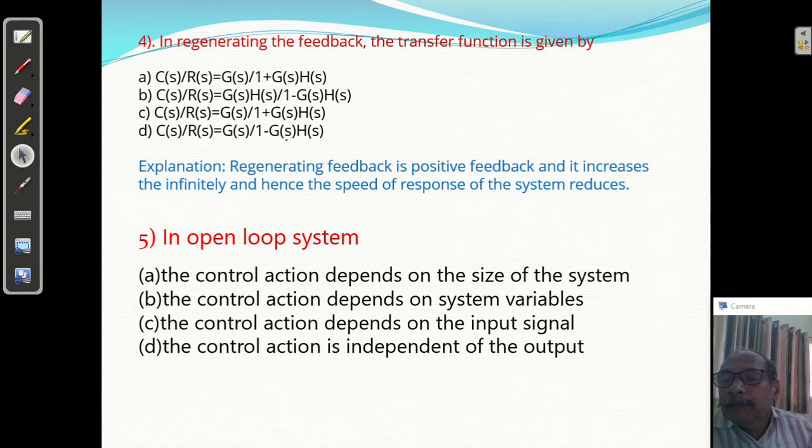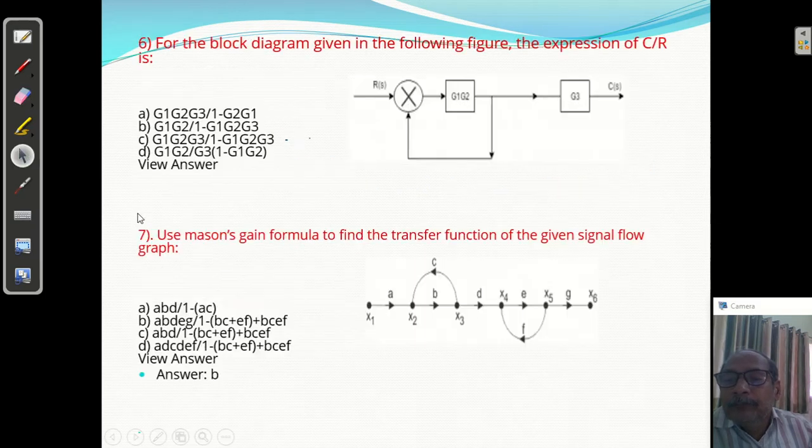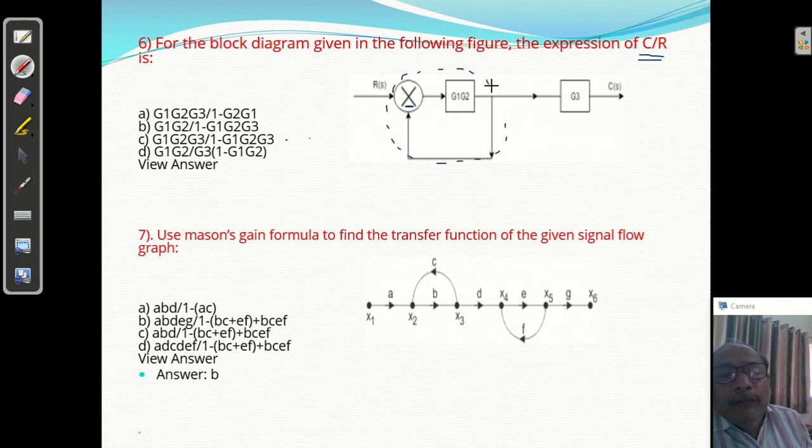Question number 6, sorry. For the block diagram given in the following figure, the expression of C by R, meaning the transfer function, they are asking. So here I am assuming, since nothing is given, that it is a negative feedback. Generally feedback is negative. And it is a closed loop feedback, and it is a unity feedback control system.